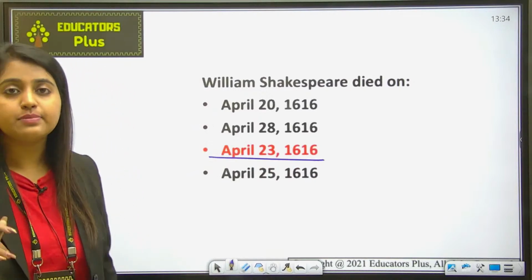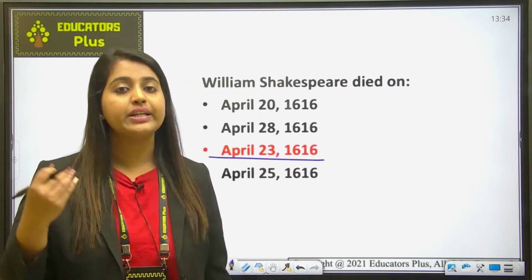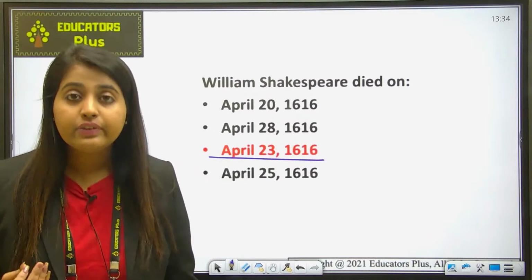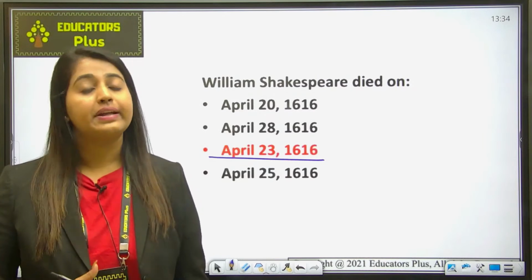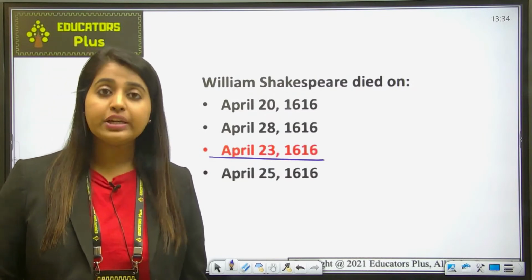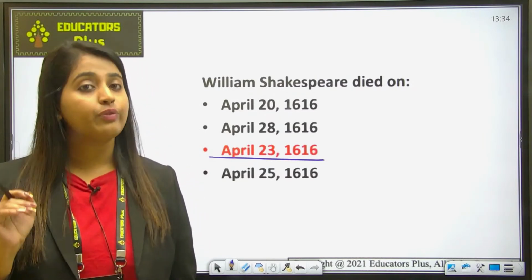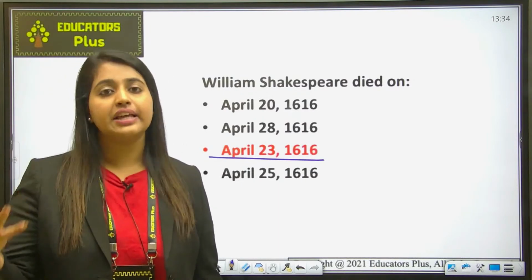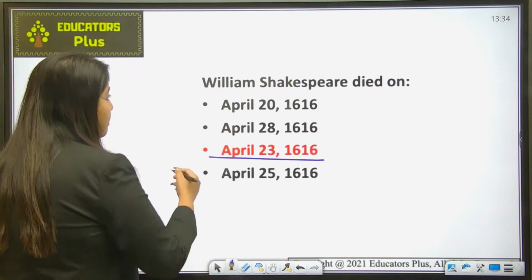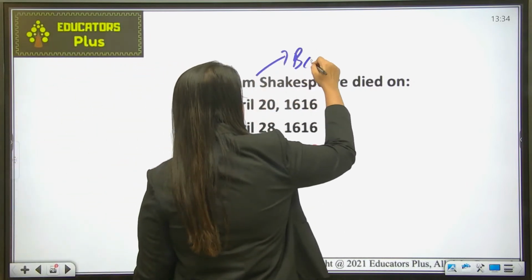William Shakespeare, as you know, was an English playwright, poet and actor, and he is widely regarded as the greatest writer in the English language and the world's greatest dramatist. Also, he is often referred to as the Bard of Avon and is frequently called England's national poet. इसको Bard of Avon ही बोला जाता है.